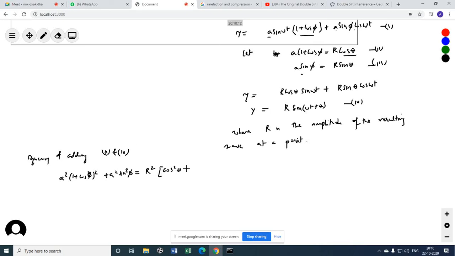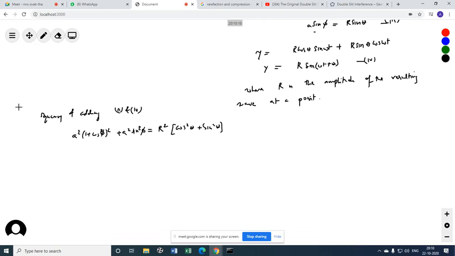You must be knowing cos squared theta plus sin squared theta equals how much? 1. You know that? If you don't know, you should know it. So on squaring and adding 2 and 3, I get a squared (1 plus cos phi) whole squared plus a squared sin squared phi. If I do this, I get here 1, I will write it directly.